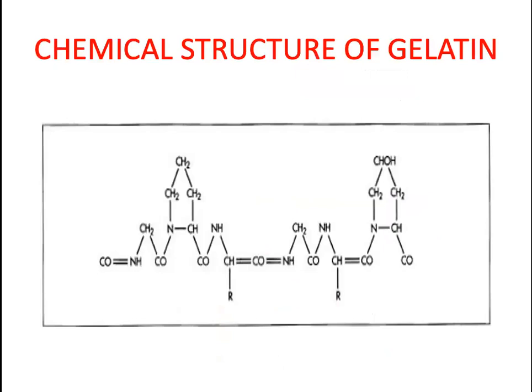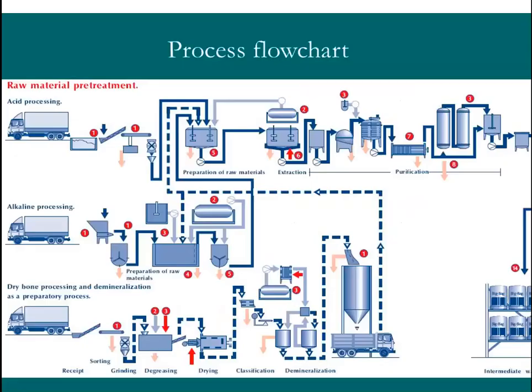So this is the structure of the water-soluble gelatin. So this is a gelatin. Only when you get such a structure, it will become soluble in the water. That is what we do with the acid treatment and the alkali treatment. So again, the same step is repeated. I'm telling it again and again, so it will be more familiar to you. So this is the acid process. The acid process is used for type A gelatin.